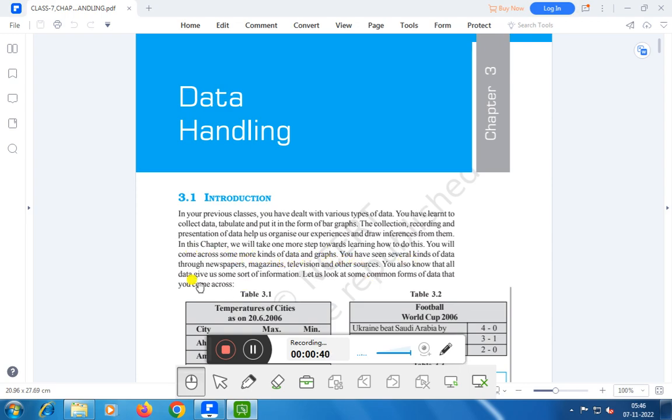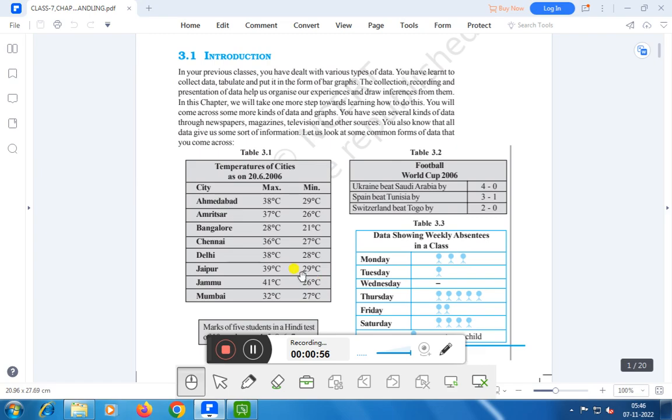We have seen several kinds of data through newspapers, magazines, televisions, and other sources. We also know that all data give us some sort of information. Let us look at some common forms of data that you come across. Suppose this is a table. Here the temperature of cities is given as on 26 2006. These are the various names of cities: Ahmedabad, Amritsar, Bangalore, Chennai, Delhi, Jaipur, Jammu and Mumbai. Here the maximum temperature and minimum temperature are given. This is a collection of data of temperature of cities.